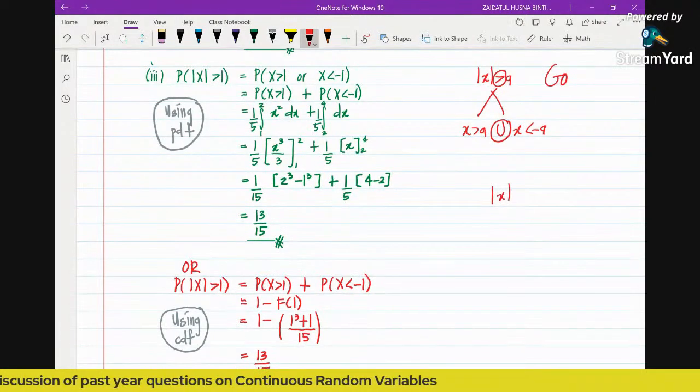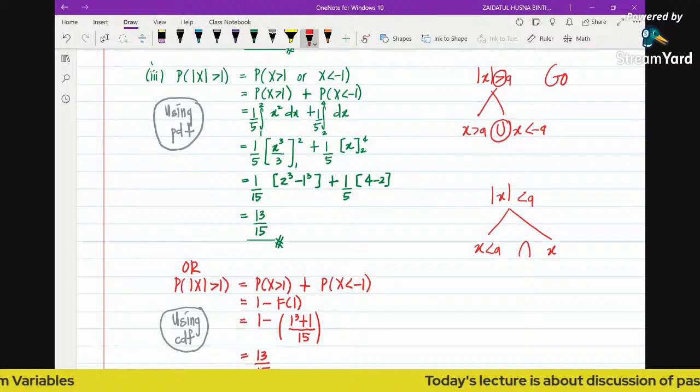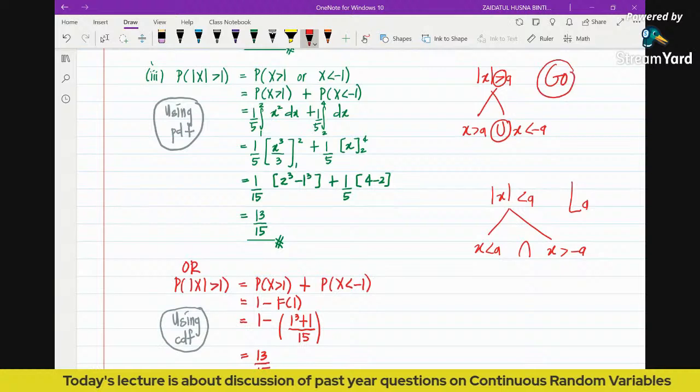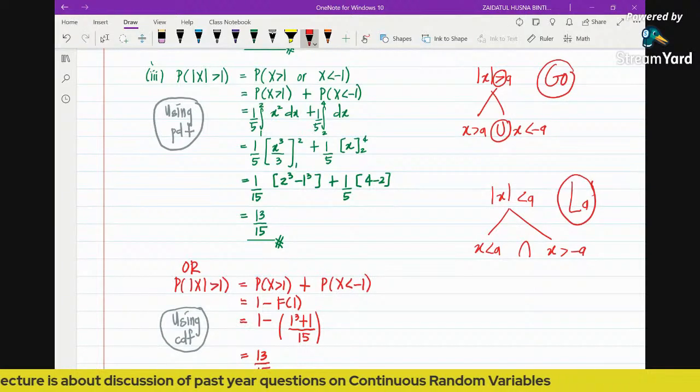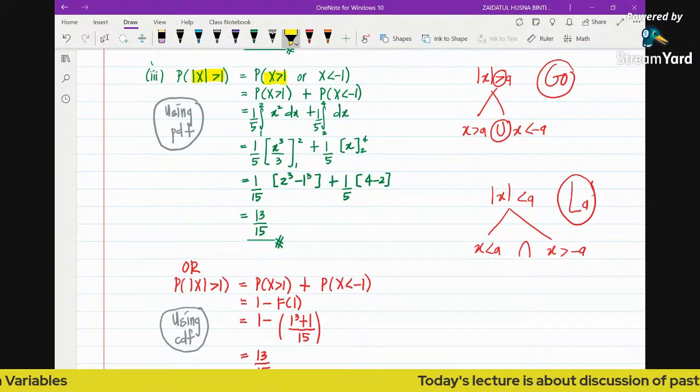But if you have absolute of x less than a, it's going to be x less than a intersection with x greater than negative a. So this is the law. This is greater or, and this is less and. Now because we have absolute of x greater than 1, we use the greater 'or' definition: x greater than 1 or x less than negative 1.